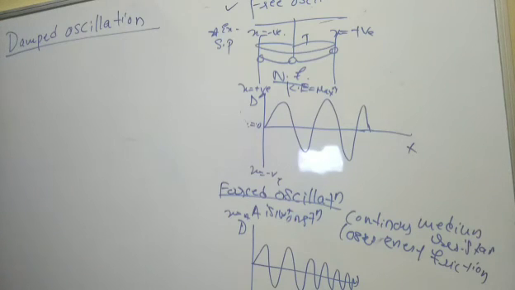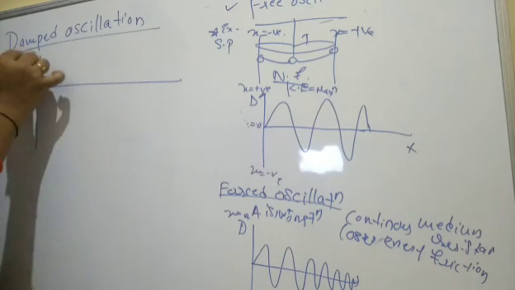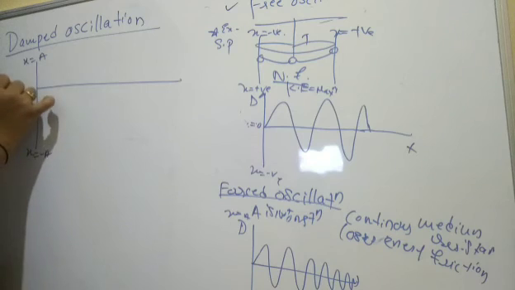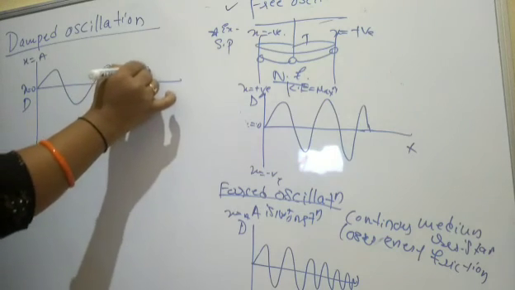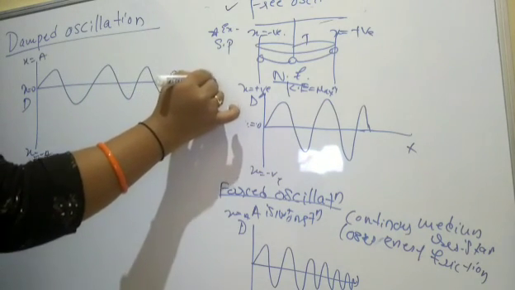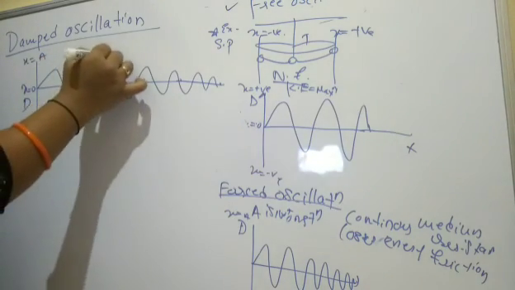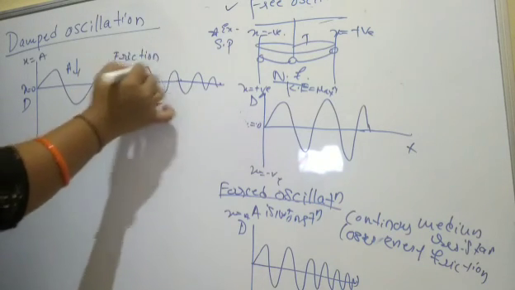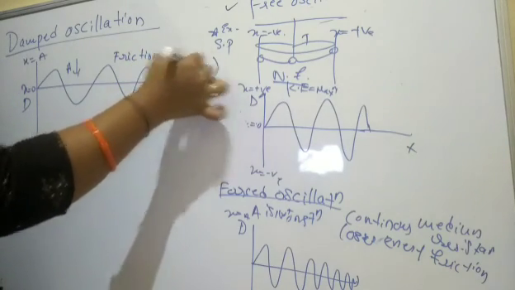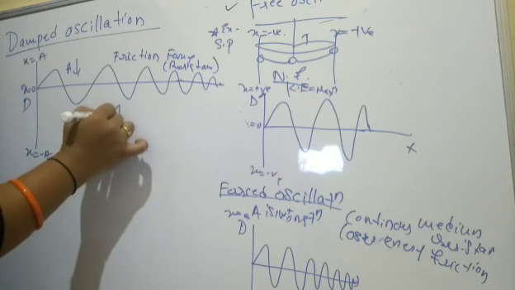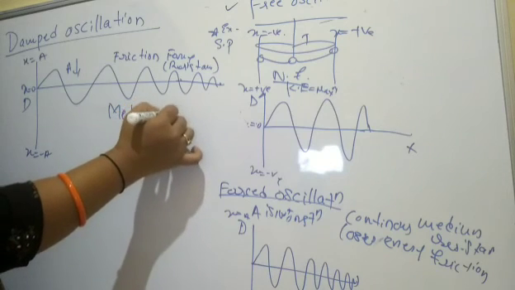Due to that friction only, from x is equal to a to x is equal to minus a, where x is equal to 0 is the displacement, as it is moving continuously, its amplitude decreases and at one point it stops. Such amplitude decreases due to the frictional force, or frictional resistance, in the medium in which the body is oscillating.